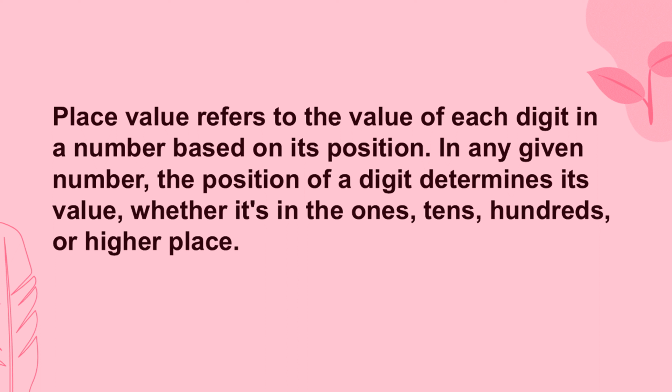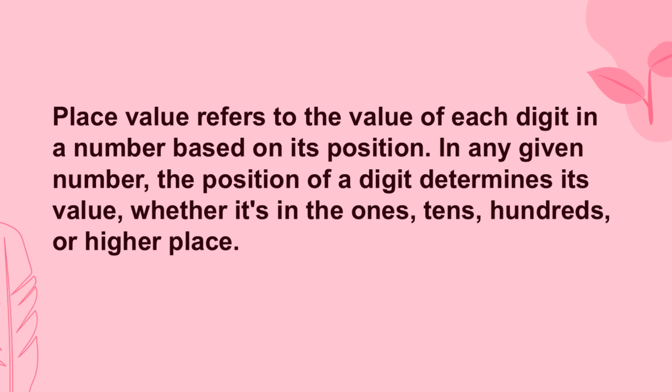In any given number, the position of a digit determines its value. So you can know the value of the digit based on its position. Keyword: position. Whether it is in the ones, tens, hundreds, or higher place.